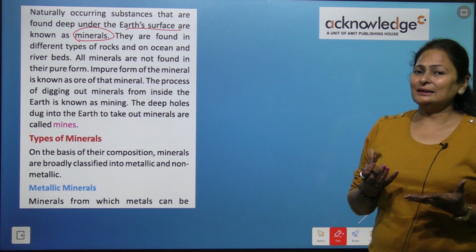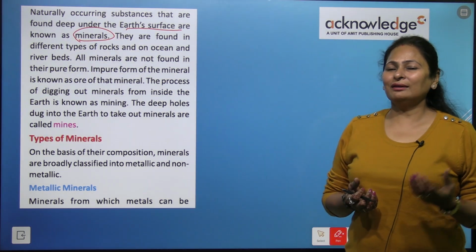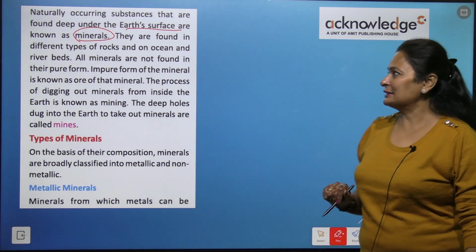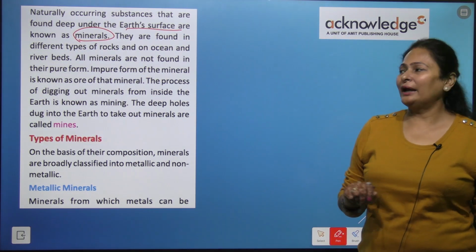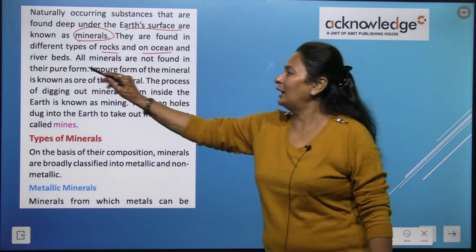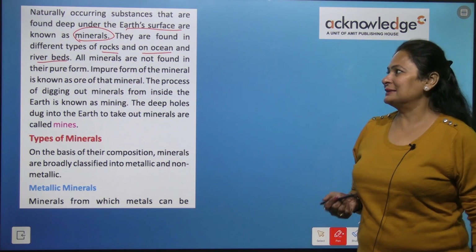Again, it is a natural resource and you can find minerals in the earth's surface, right? They are found in different types of rocks and on ocean and river beds.